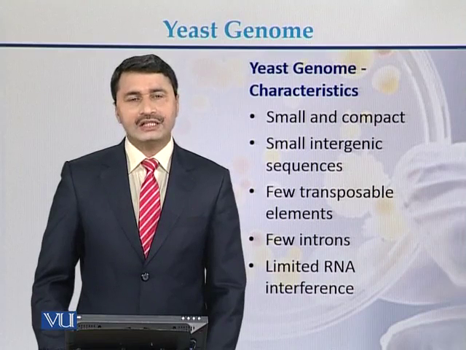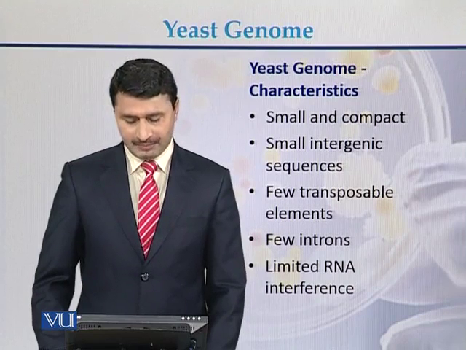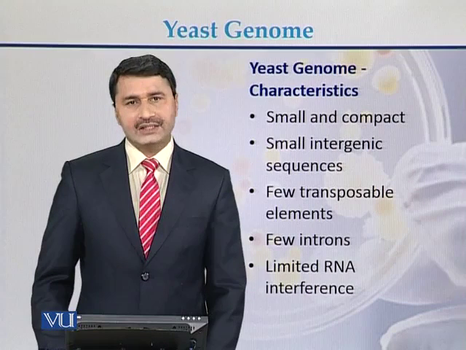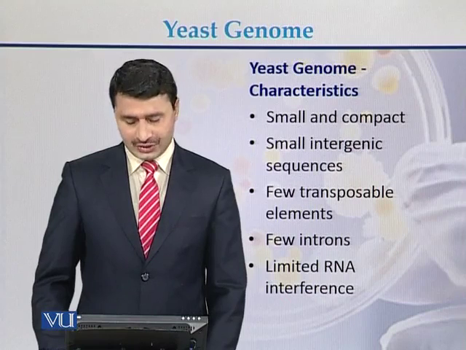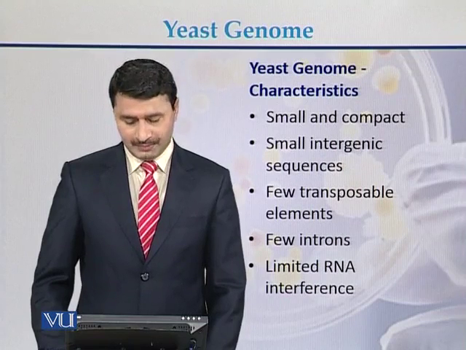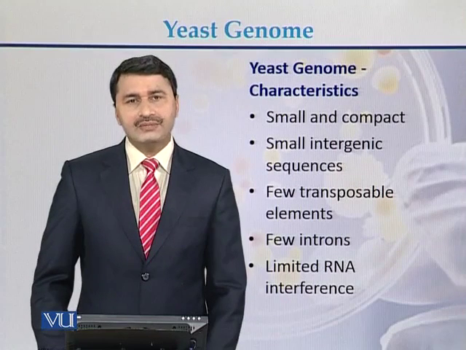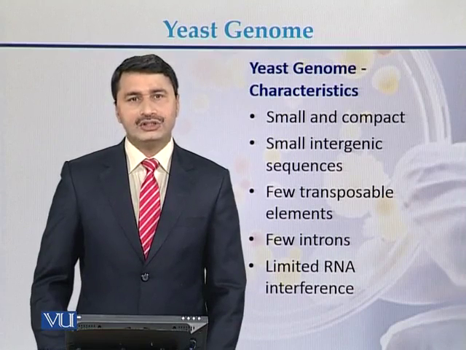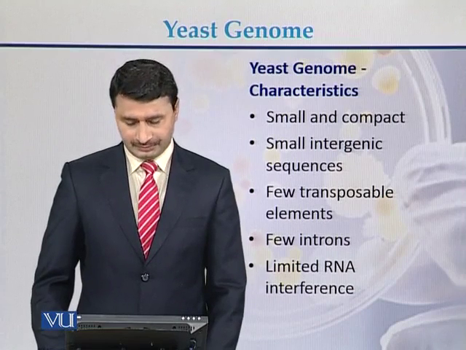There are few transposable elements present in the genome of the yeast. Few introns are present in some of the genes of the yeast, and limited RNA interference has been observed in the genome of the yeast.